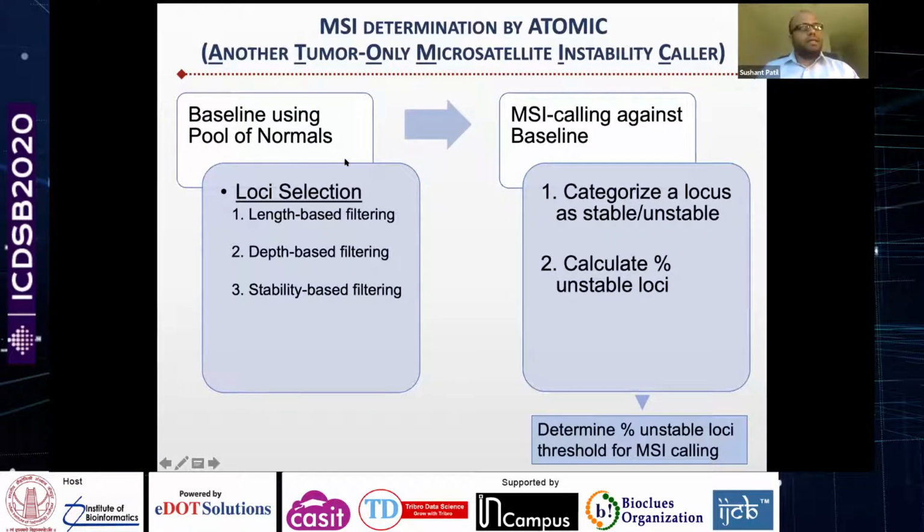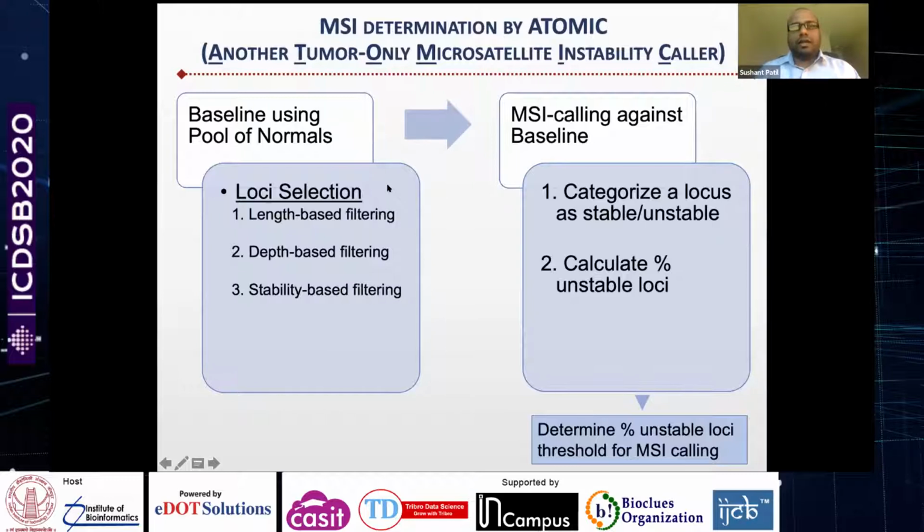So basically you cannot use all the homopolymer loci that are in the genome as your candidate loci for your MSI calling. So the main step of the algorithm is loci selection, and there are 3 steps in the loci selection. First is length-based filtering, second is depth-based filtering, and third is stability-based filtering. I'll talk in detail about each of these.